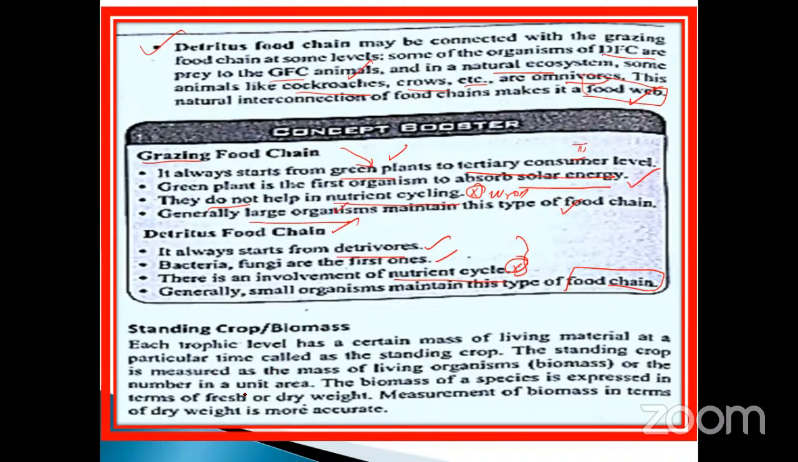Next, we will pass on to what is called standing crop biomass. Each trophic level has a certain mass of living material at a particular time, called a standing crop. This is very, very important. Sometimes they may ask about it: each trophic level has a certain mass of living material. It maintains their, what is that? Structure. At a particular time is called the standing crop. Okay. The standing crop is measured as the mass of living organisms or the number in a unit area. Number. Take an example, any one square meter. How much is that? 100. What is that? Grasshoppers can live.